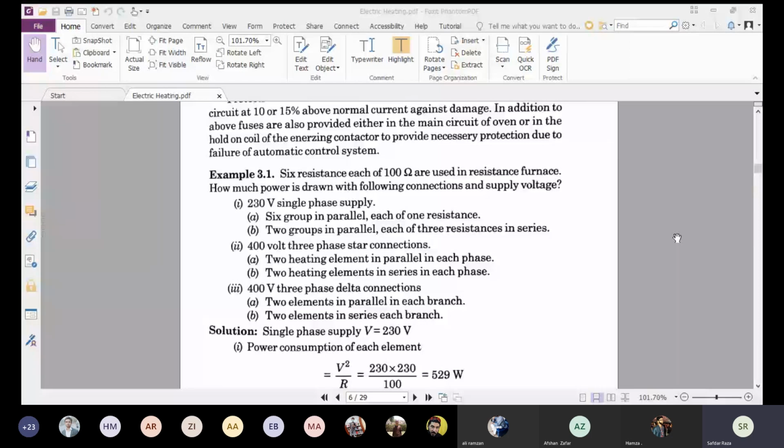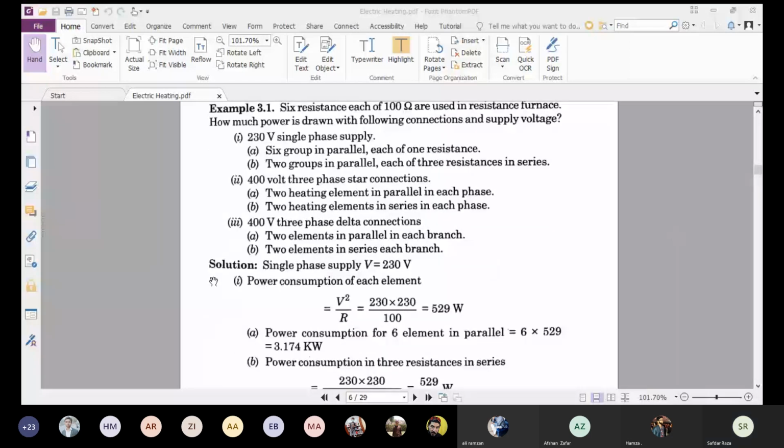The power consumption of each element, the formula is quite the same: P is equal to V square by R. V is given by 230 multiplied by 230, and R is the ohm, the resistance of one heating element. So the power consumption of one heating element is 529 watt.